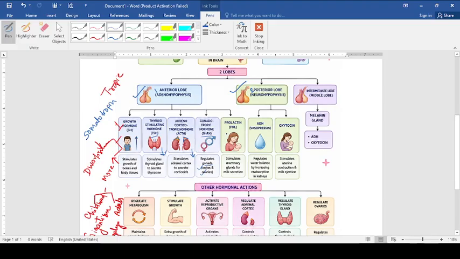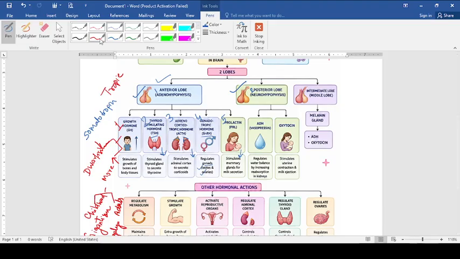Then we are going with the prolactin, PRL hormone. This hormone is responsible for milk formation in the female. Next, we have to discuss ADH. Now, these five hormones we have discussed, the first, second, third, fourth, and fifth, these five hormones are from the anterior lobe, that is adenohypophysis.